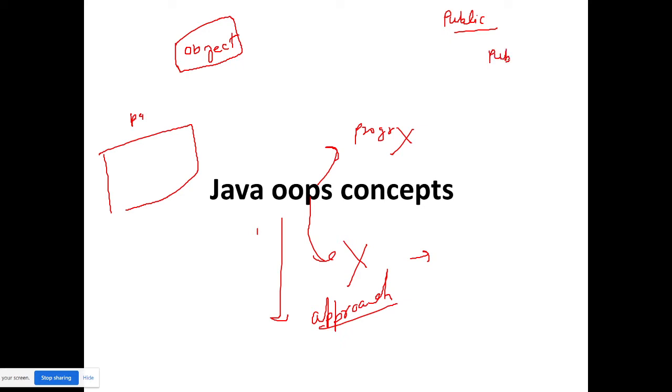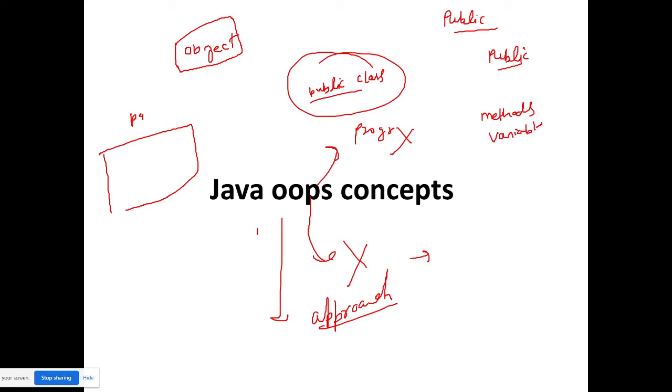So public. Whenever you declare a class like this, public class, this class can only be public. But when we come to methods and variables in Java, methods are also called behaviors, and variables are properties.